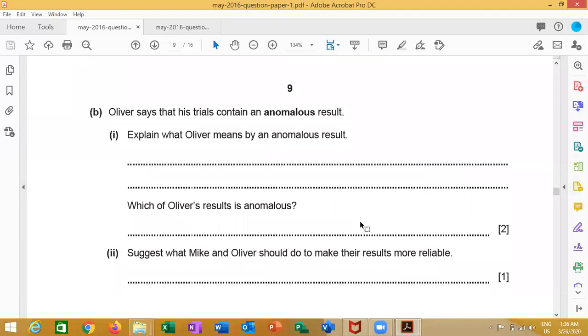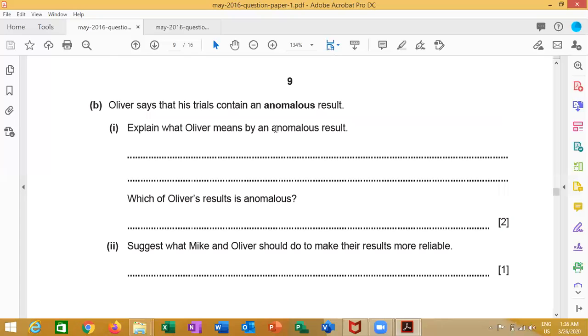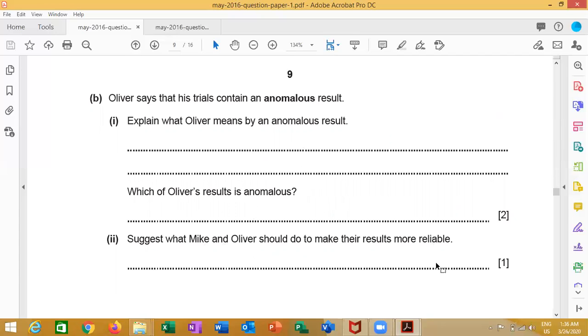Let's complete. Question B, what is meant by anomalous result? An anomalous result is a result that does not fit in the pattern. Which one does not fit in the pattern? It will be the 4th trial, or 0.42 seconds. What can he do to get more reliable results? By repeating the test or by doing more trials.